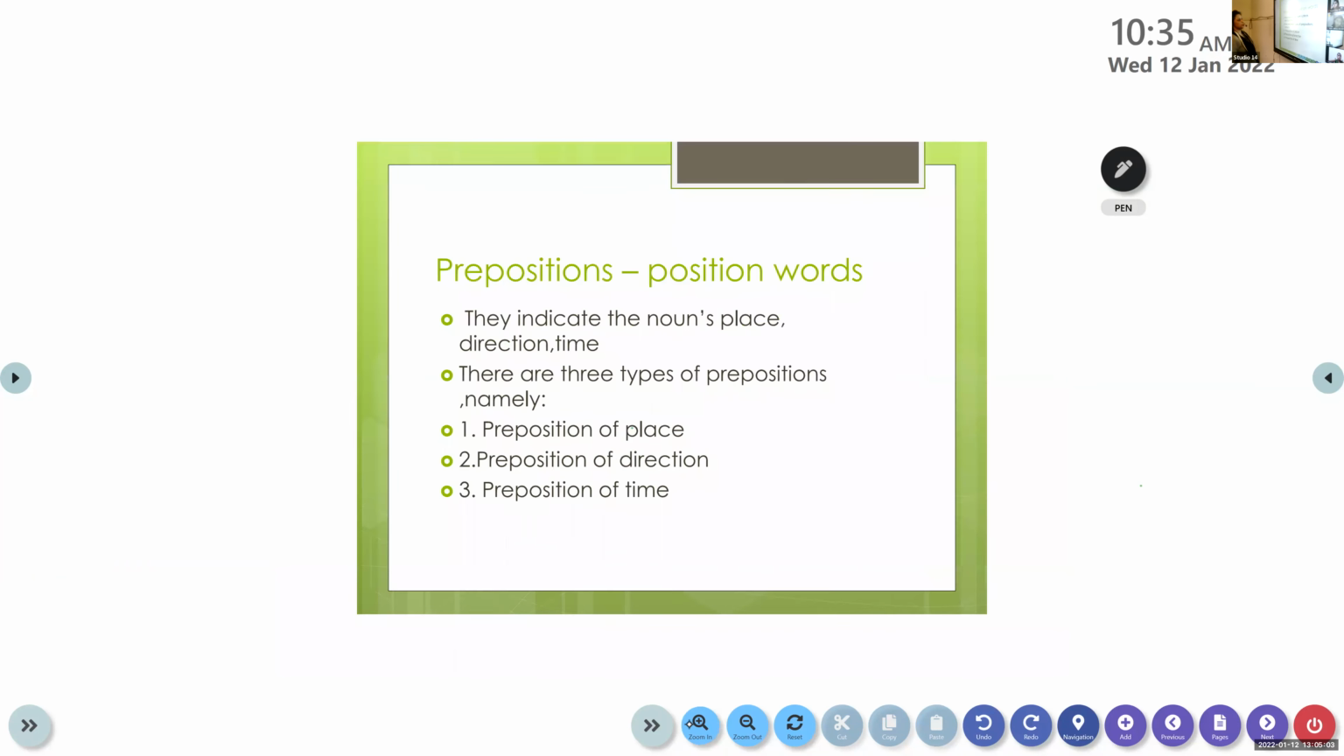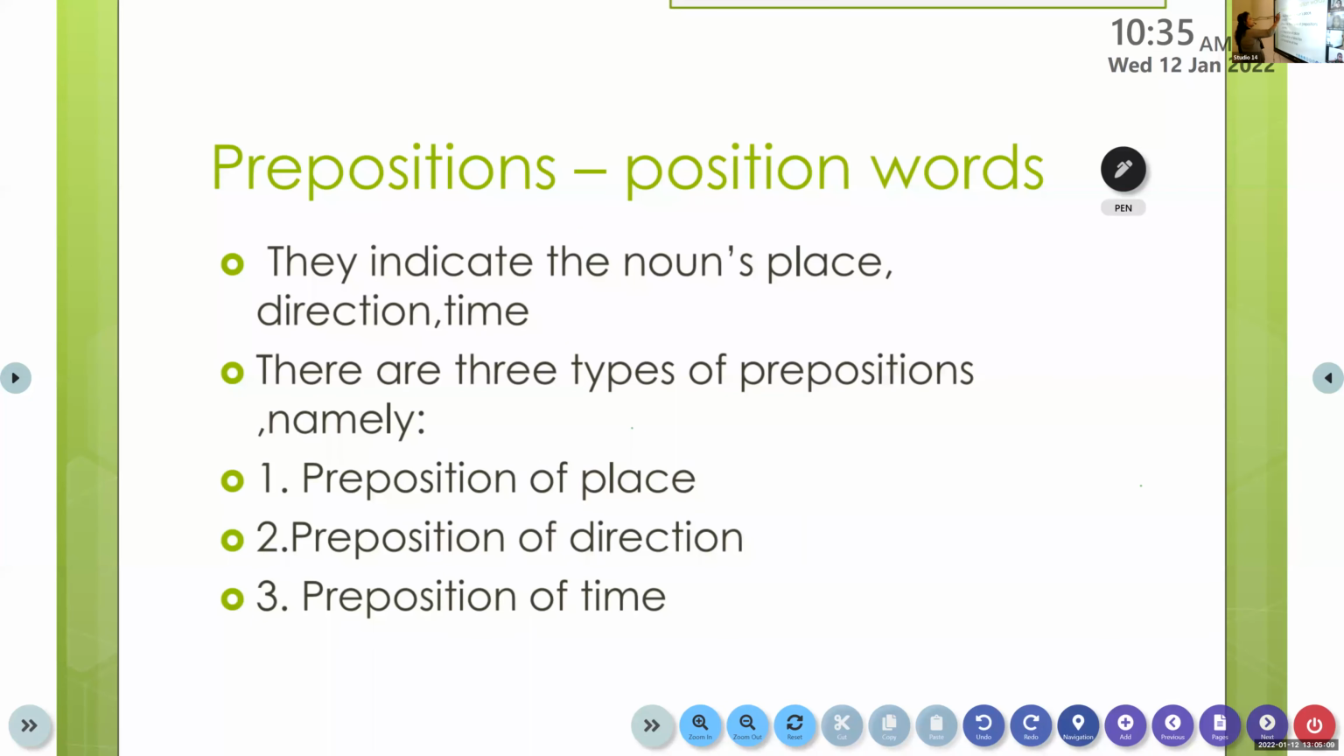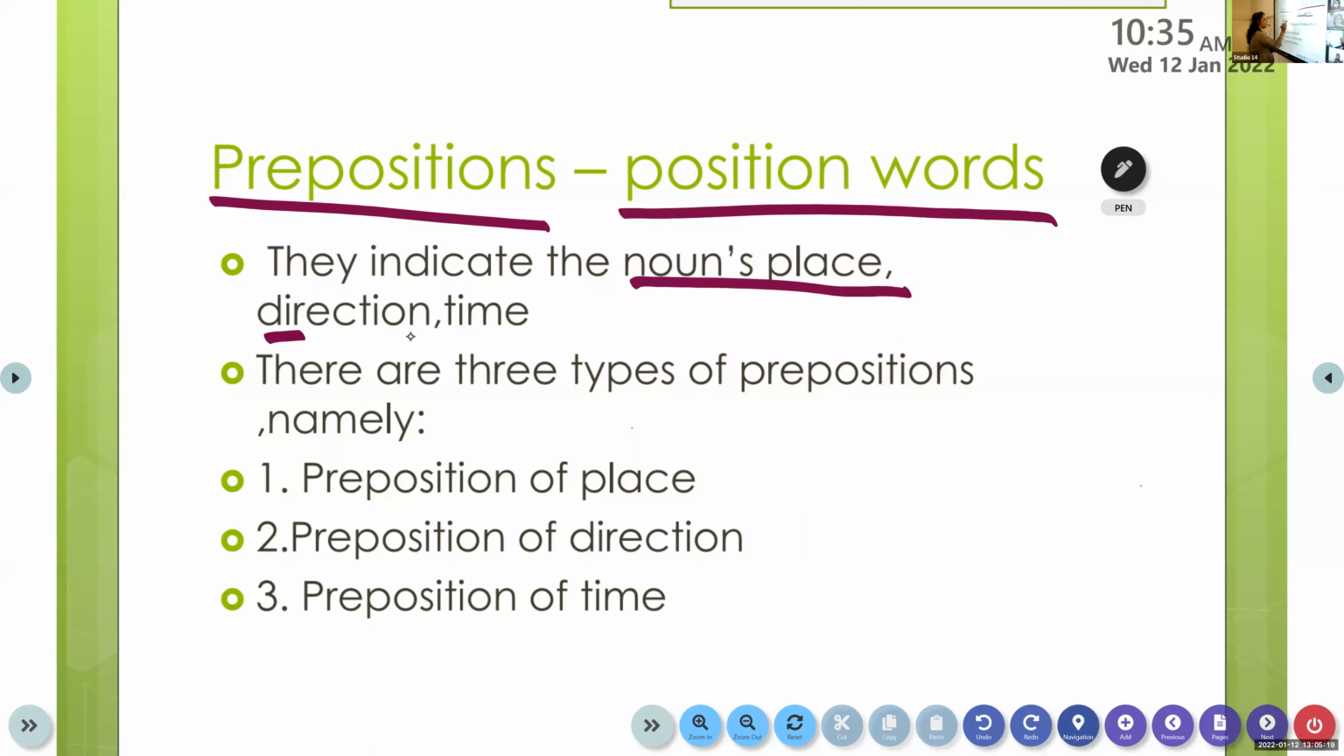Now, let us move on to it. All of you, please look at the slide very, very carefully. Prepositions, as I've already told you, are also called position words. Okay, so they indicate the noun's place, direction, and the time. Okay, so we can categorize the preposition into 3 types. It can be divided into 3 types.